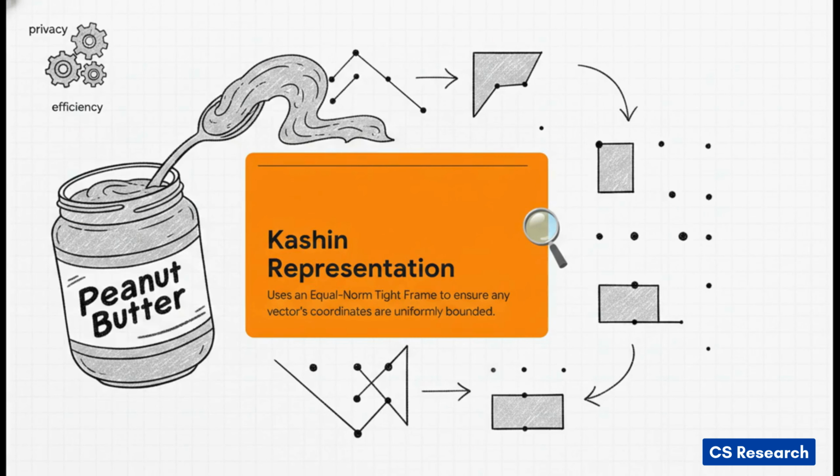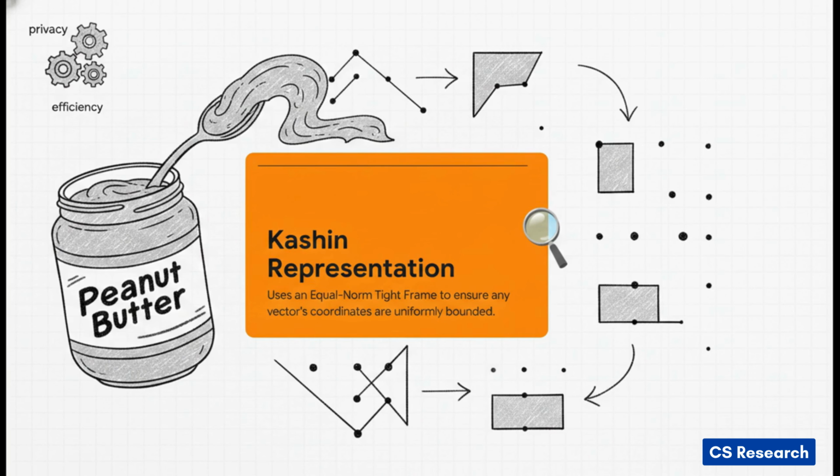Now, the math behind that first step, Kashin representations, is actually super fascinating. It utilizes an overcomplete equal norm tight frame. Now, if that sounds like incredibly dense math, think about it using a peanut butter analogy. Normally, data can be chunky, right? Some coordinates hold massive amounts of information, while others hold absolutely zero. Kashin frames act as an algorithmic signal spreader. It spreads the data perfectly and evenly across a slightly larger mathematical space. By doing this, it mathematically guarantees that no single byte or coordinate holds too much sensitive information.